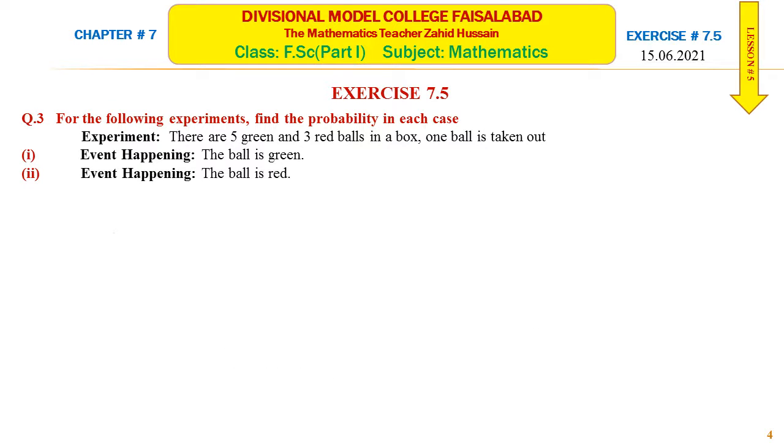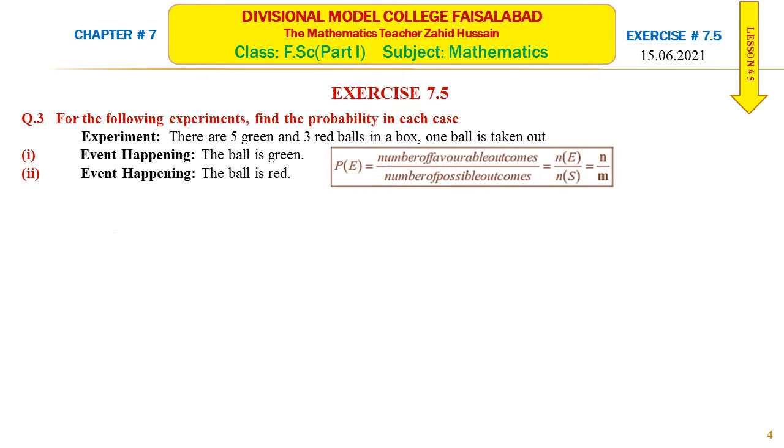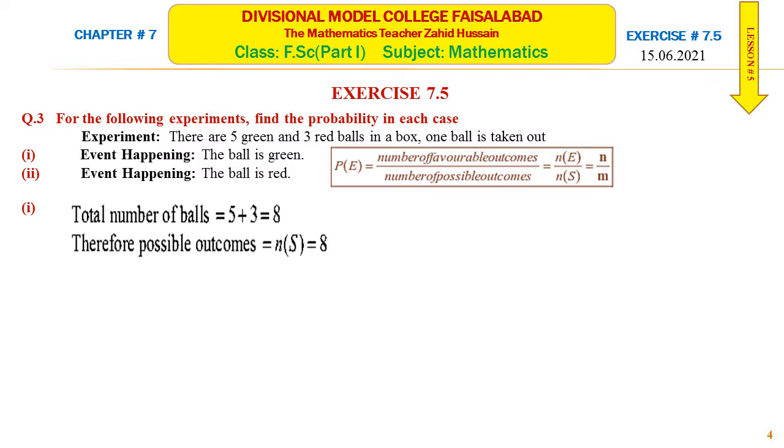This is question number 3. In this question you are asked to find the probability in each case for the following experiments. There are 5 green and 3 red balls in a box. One ball is taken out. So the total balls in the box is 5 plus 3, which is 8. This is the formula to find the probability. We need these two things. First, the total number of balls in the box, which is 8. So the number of possible outcomes, that is the number of elements in the sample space, is equal to 8.